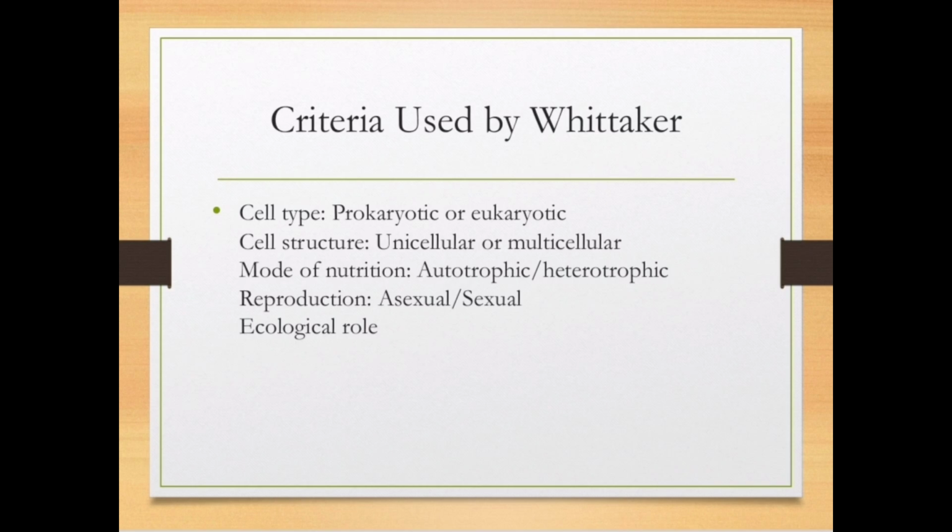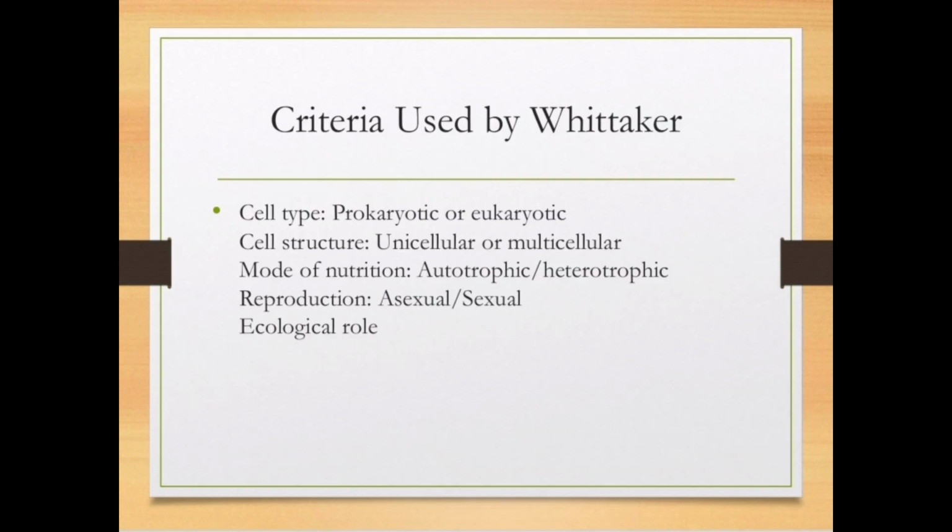The third criteria is mode of nutrition, whether the organism is autotrophic or heterotrophic. Autotrophic means the organisms prepare their own food. Heterotrophic means the organisms do not prepare their own food, they depend on other organisms for their nutrition. The fourth criteria used by R.H Whittaker is the mode of reproduction, whether they reproduce asexually or through sexual means.